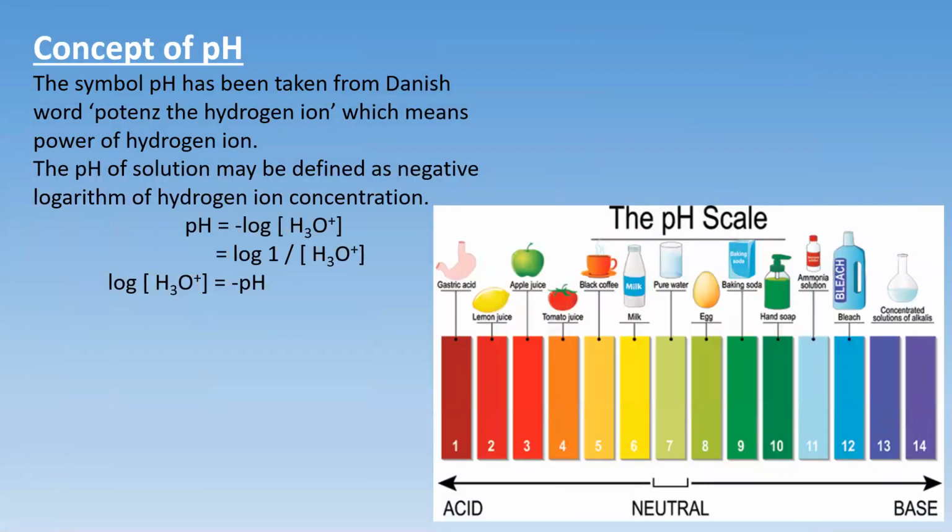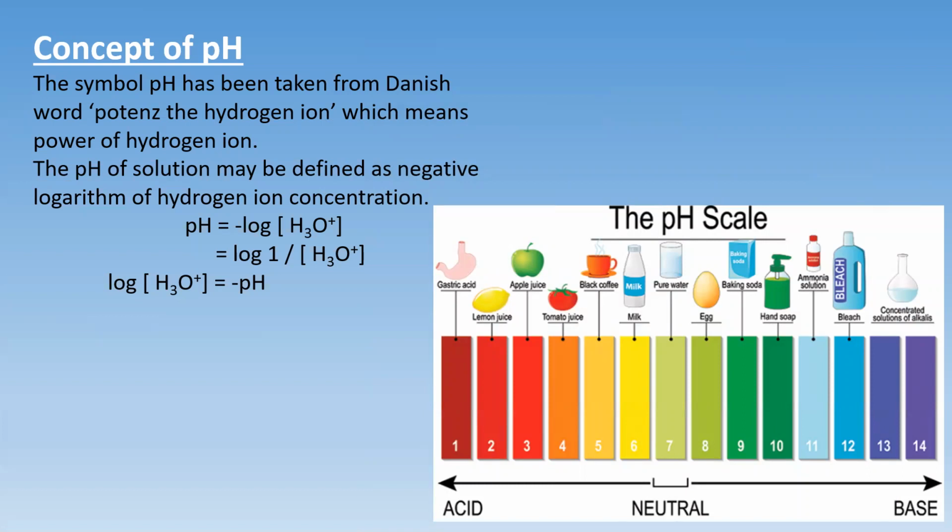Now, next, let's get back to the concept of pH. pH is a symbol derived from the Danish word potens, the hydrogen ions, which means the power of hydrogen ion. The pH of a solution may be defined as the negative logarithm of hydrogen ion concentration. Hence, here comes the pH scale, which ranges between 0 to 14. pH equal to 7 comes under neutral.